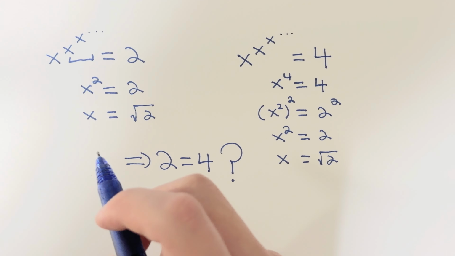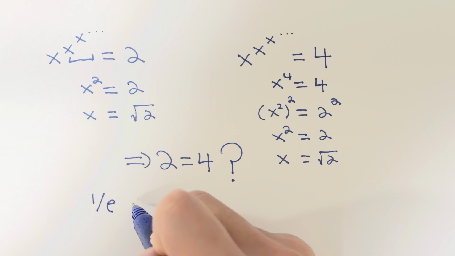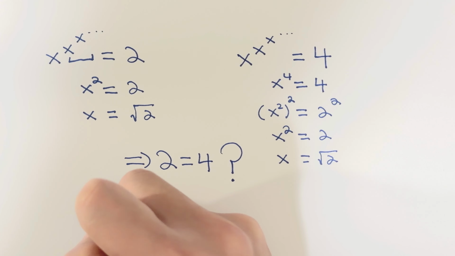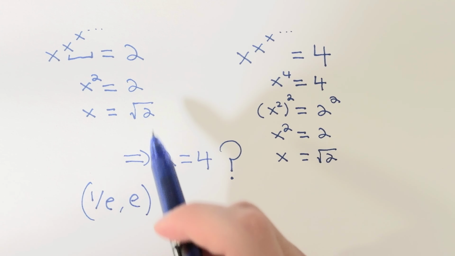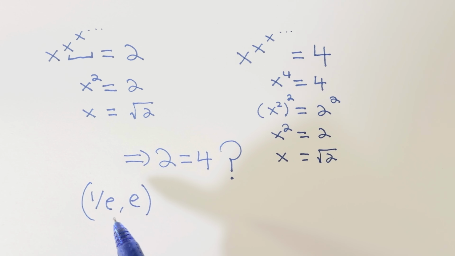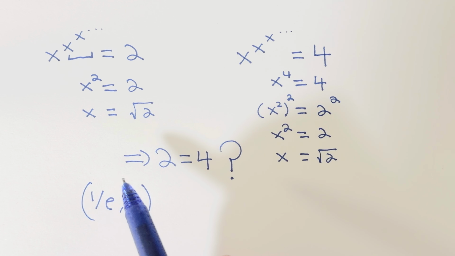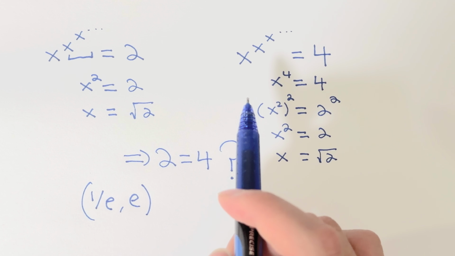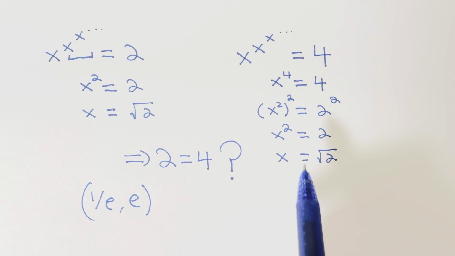So basically we want 1 over e and e to be the limits. So 2 belongs in here. Because 2 is less than 2.71, that equation is real. But because 4 is higher than the limit, that equation is just a mathematical ghost. If you actually try to calculate square root 2 to the power of itself forever, it will never reach 4. It will hit 2 and stay there.